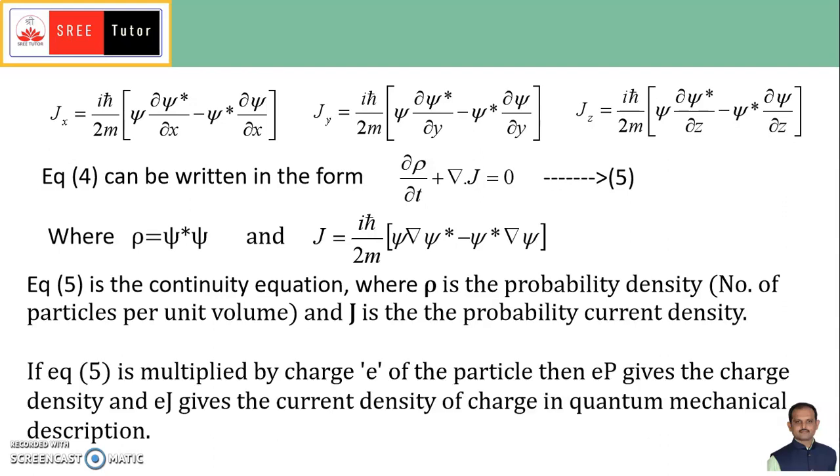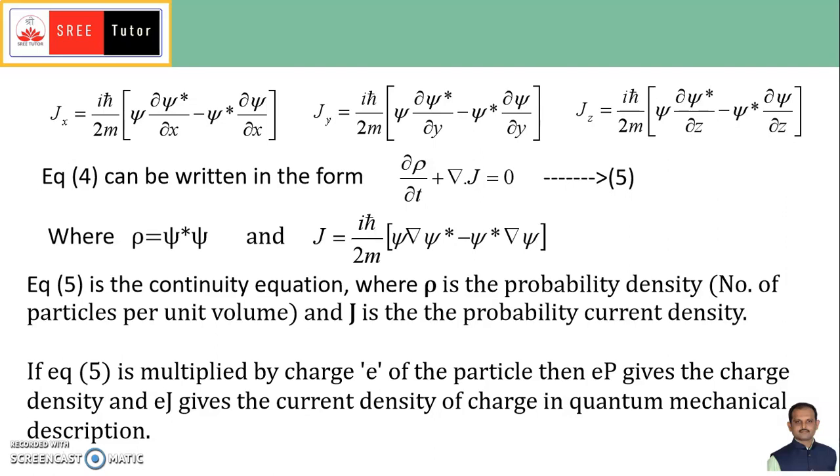This equation 5 can be multiplied by the charge e, because whatever quantum mechanical state we describe, the particle may be a charged particle.